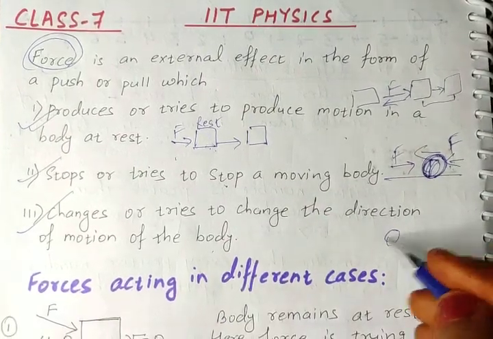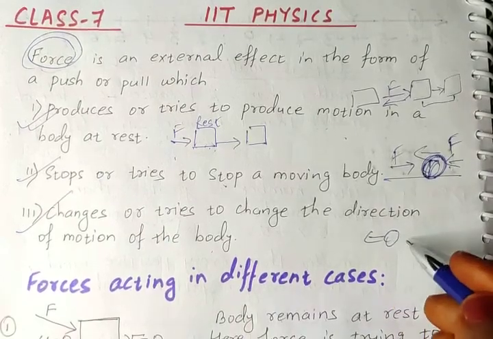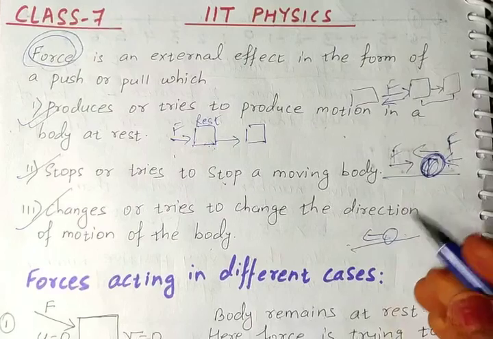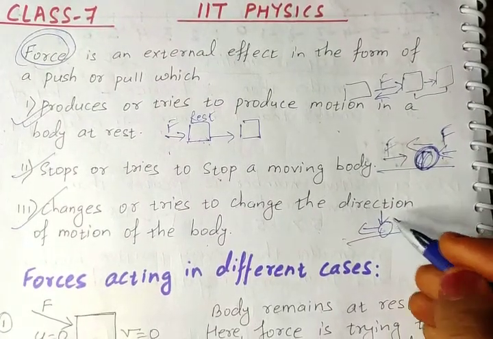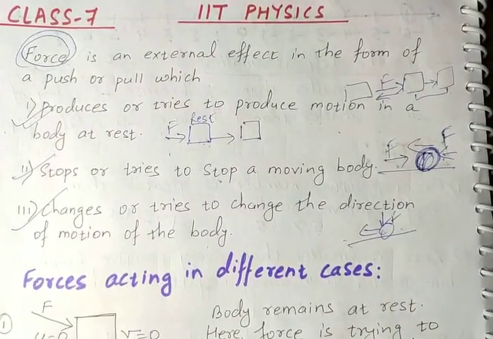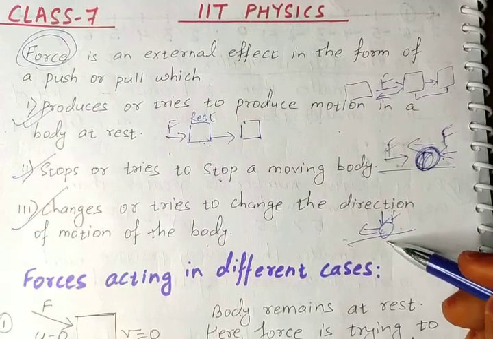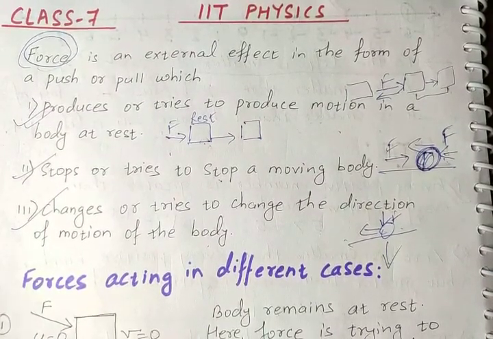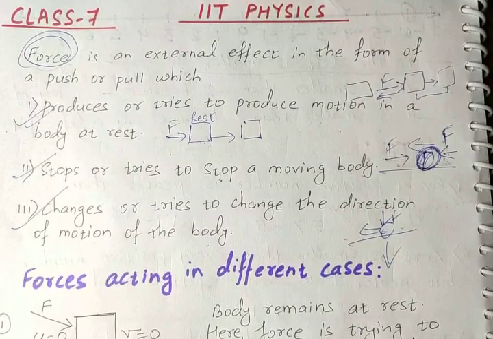Suppose the ball is moving, rolling in this direction, right to left, and you apply force from this direction, then of course the ball can change its direction. So force can change the direction of movement of the body also. Clear children? Understood now? These are the effects of force.